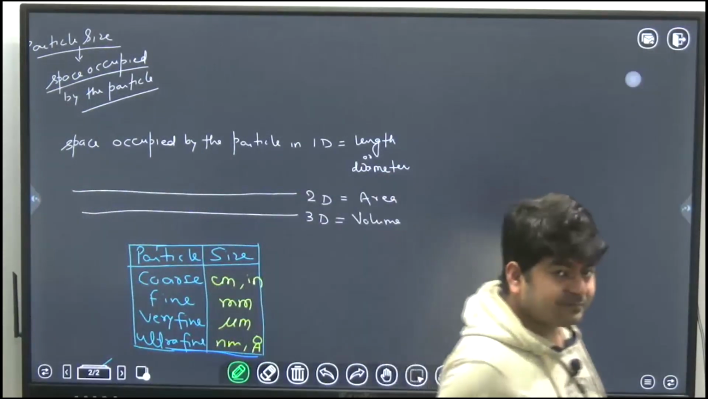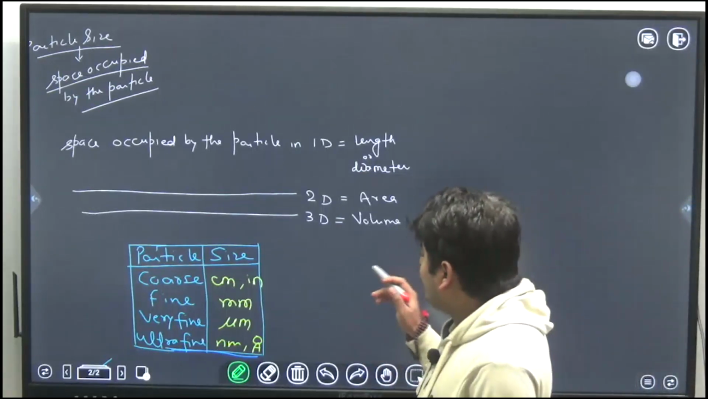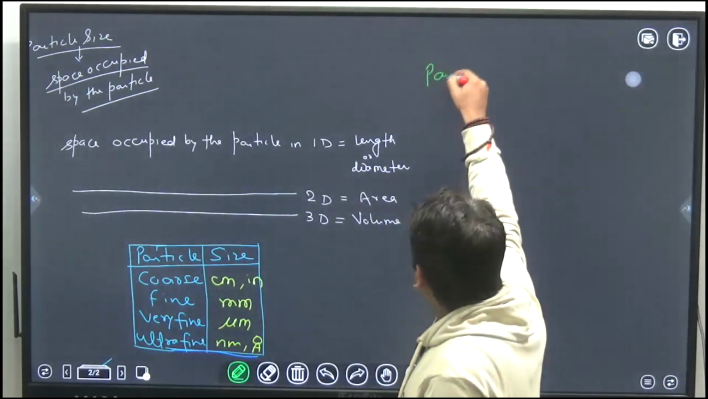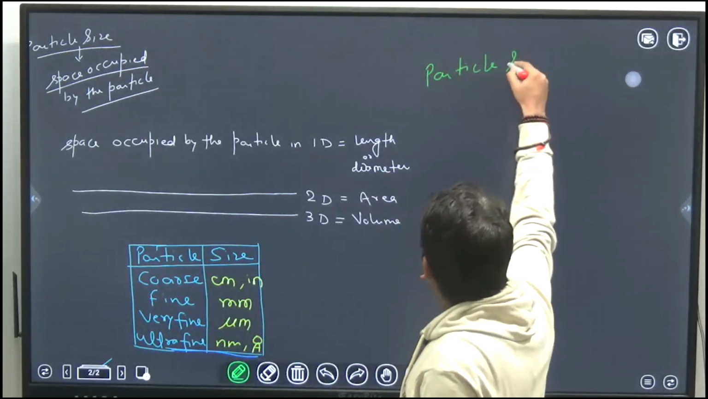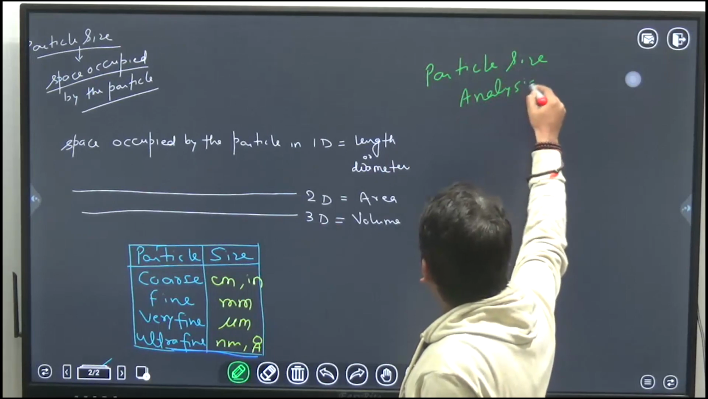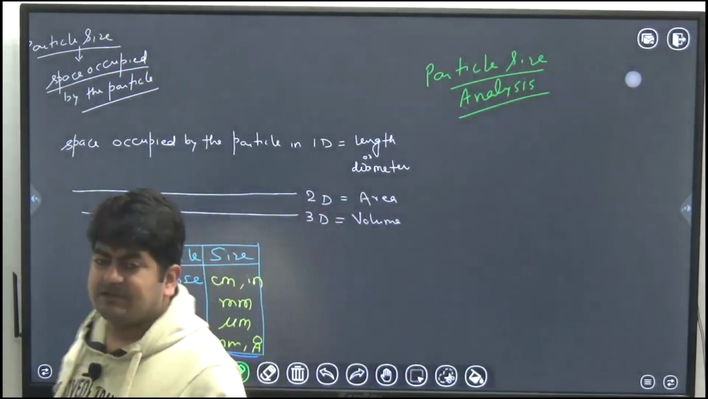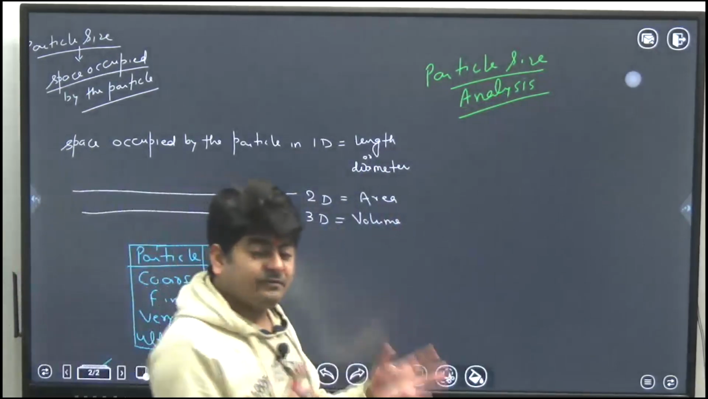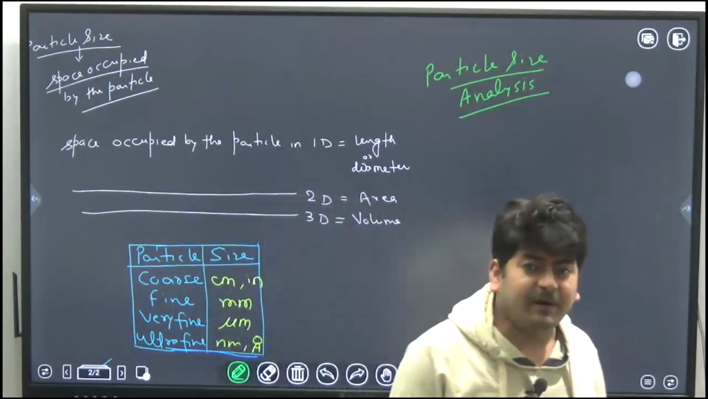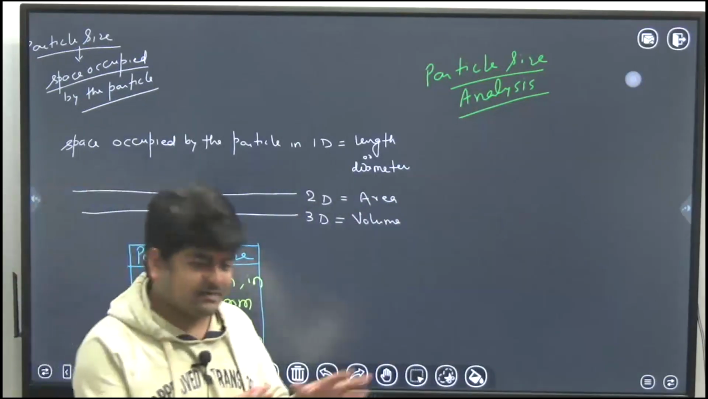Anyways, next thing here is particle size analysis. Particle size analysis means, suppose I have a mixture in which I have n number of solid particles, and I want to calculate the average size of the particles in that mixture.